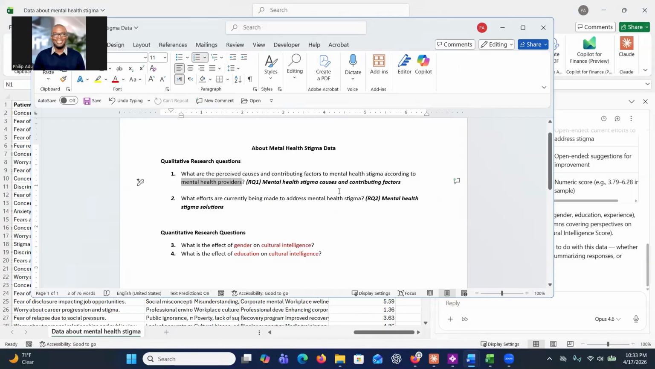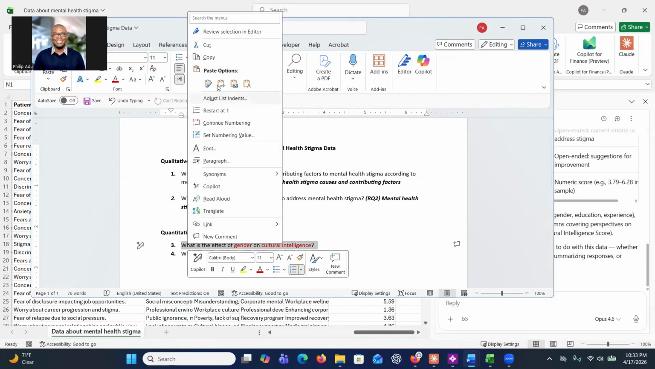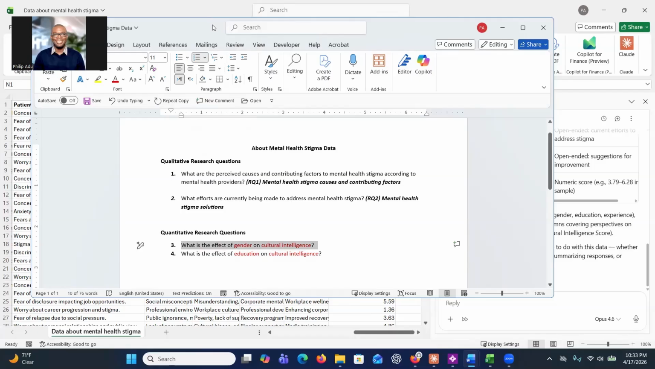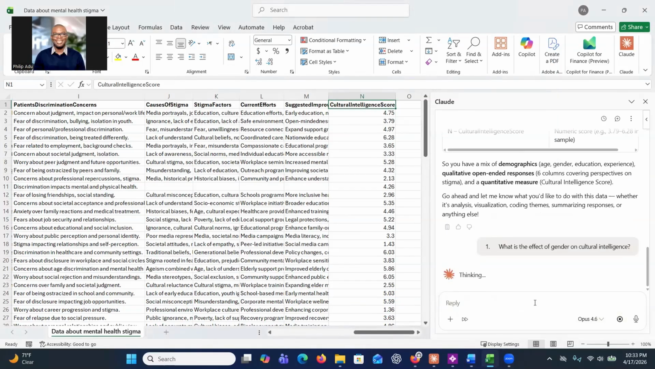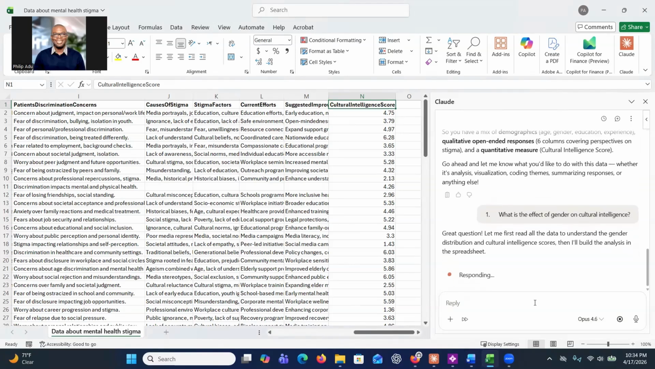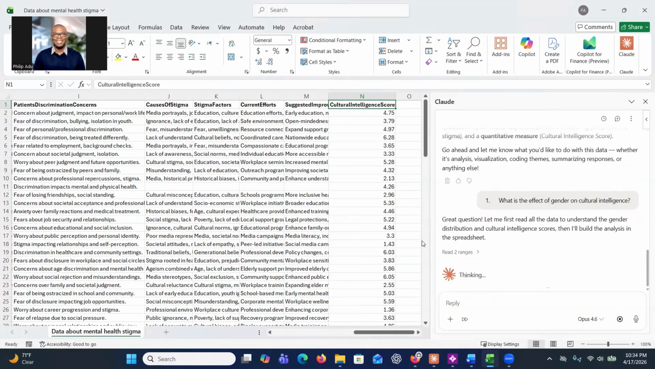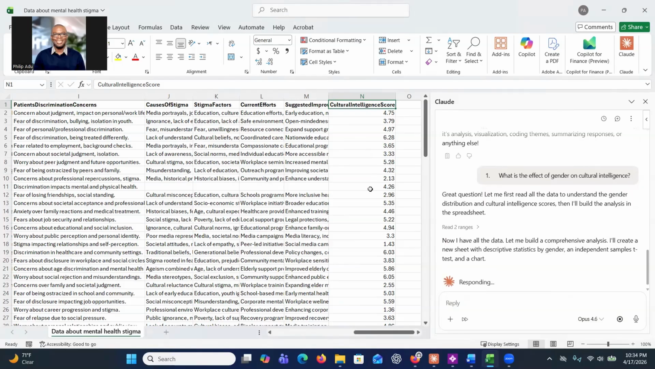Let's start with the quantitative analysis, right? Before we start with the qualitative, let's start with the quantitative one. We want to find out whether there is an effect of gender on cultural intelligence. So let me copy this question and see what we're going to get. I put a question here, and now the system will think through and analyze the cultural intelligence score.